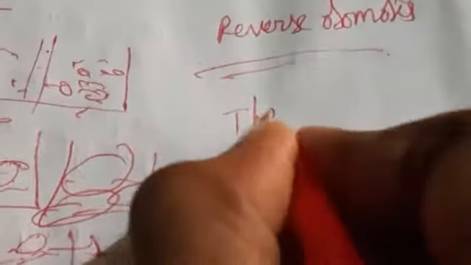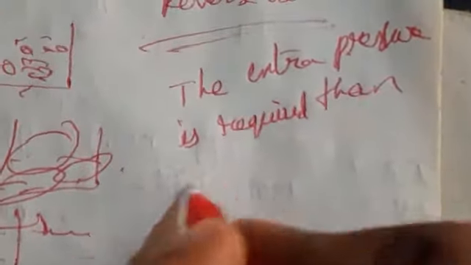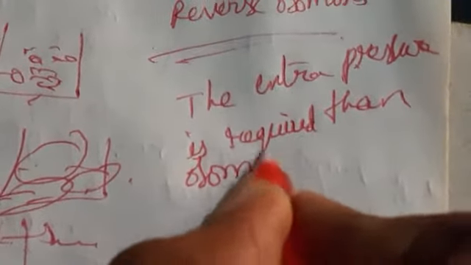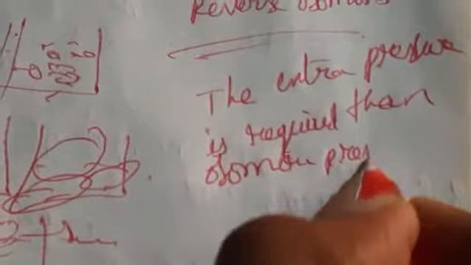Reverse osmosis is nothing but the extra pressure required than osmotic pressure